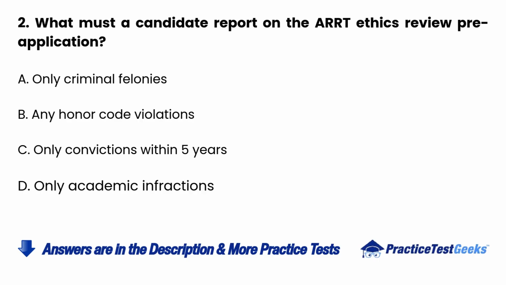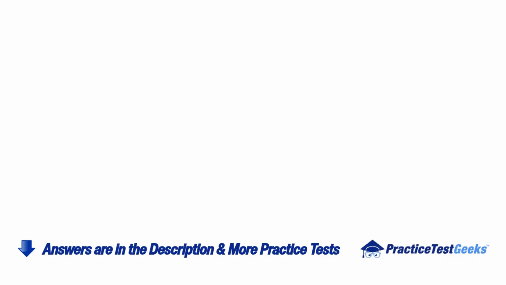2. What must a candidate report on the ARRT ethics review pre-application? A. Only criminal felonies. B. Any honor code violations. C. Only convictions within 5 years. D. Only academic infractions.